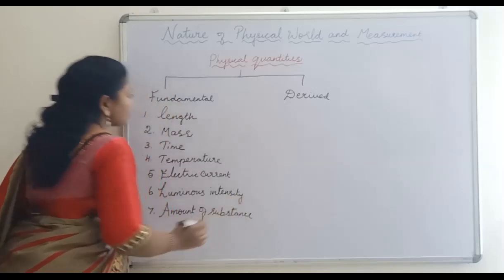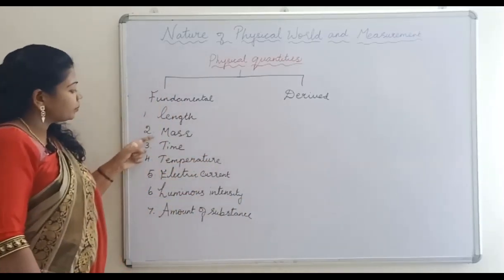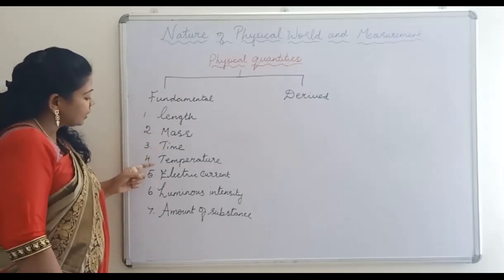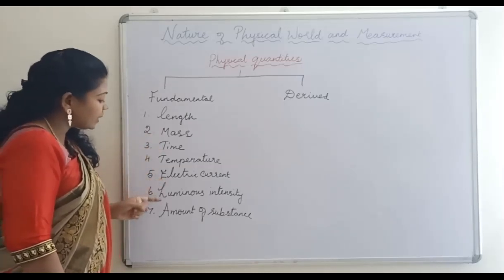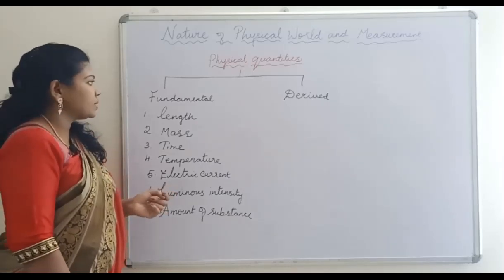So these are some of the examples of fundamental quantities. What are they? Length, mass, time, temperature, electric current, luminous intensity and amount of substance.